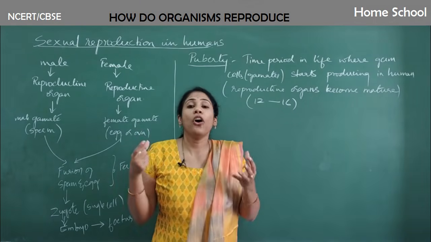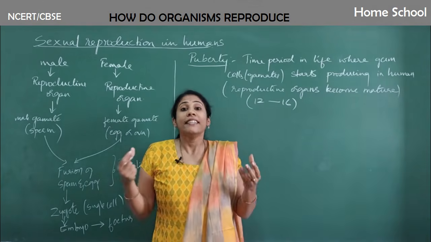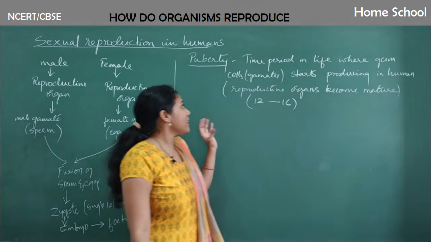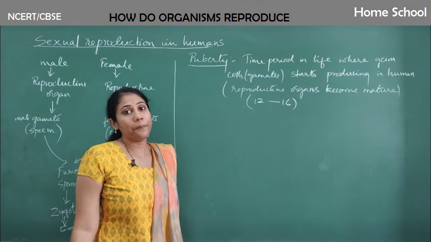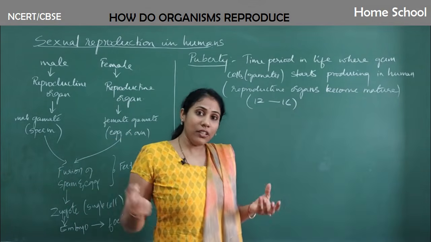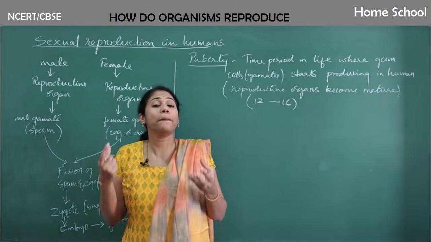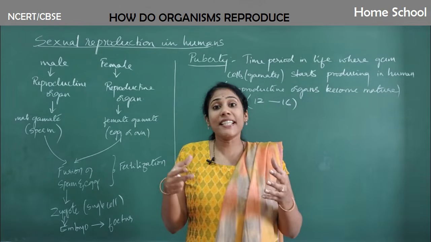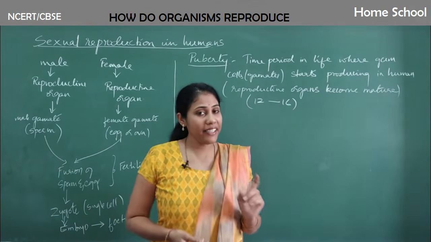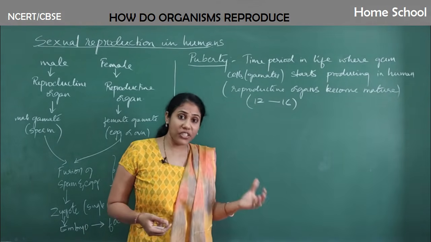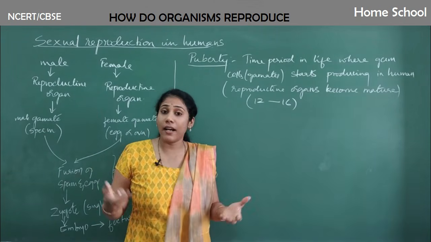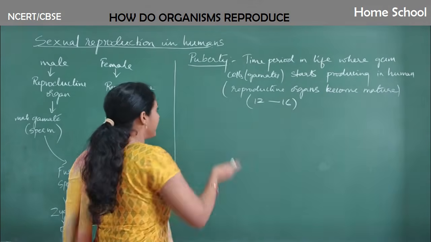The reproductive organs are getting mature, and they are now ready for producing gametes. And how do you know that the reproductive organs are getting mature? You can come to know by observing certain physical changes in the bodies of both boys and girls. Now let us see what physical changes you can observe at this age when the reproductive organs are becoming mature.